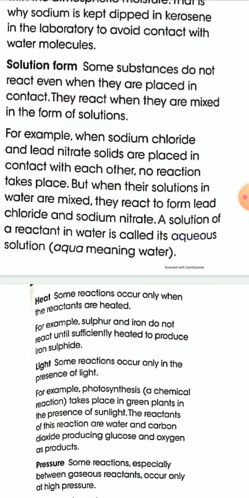Some reactions take place in solution form only. So close contact is one important condition. Then solution form is also an important condition for a chemical reaction.